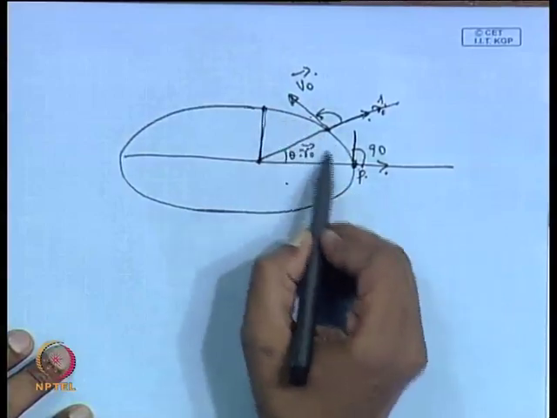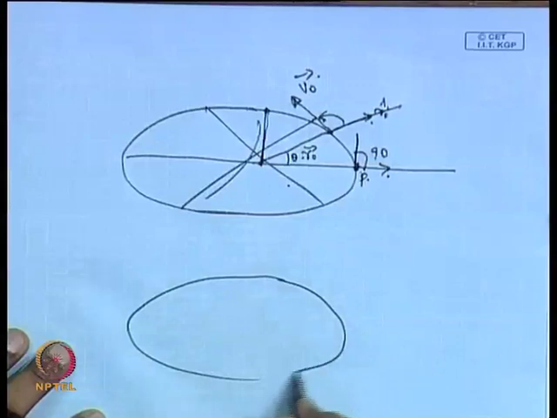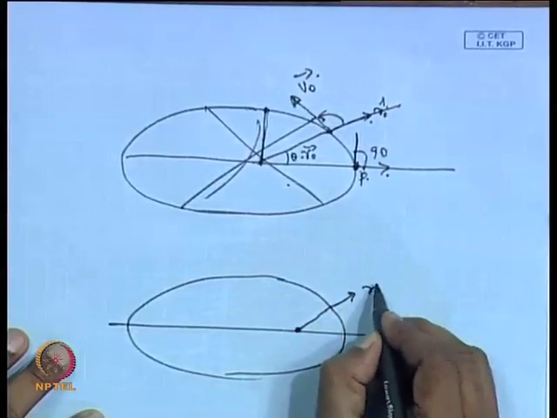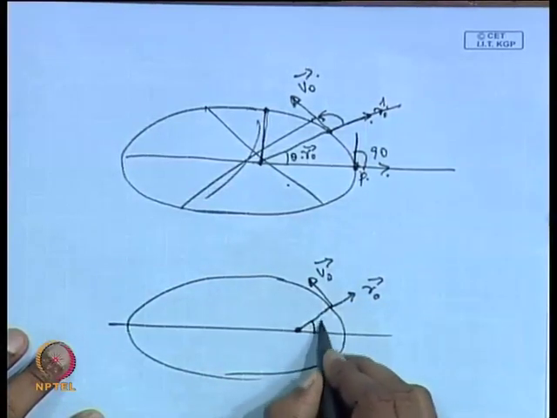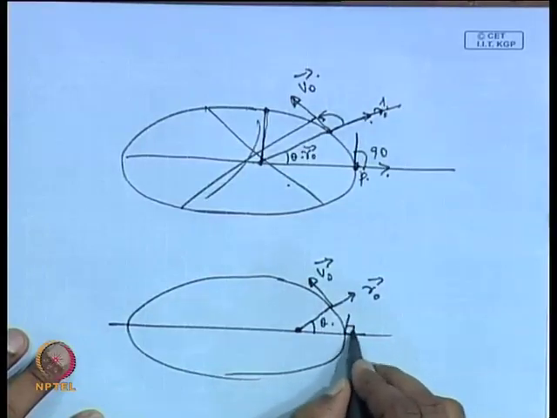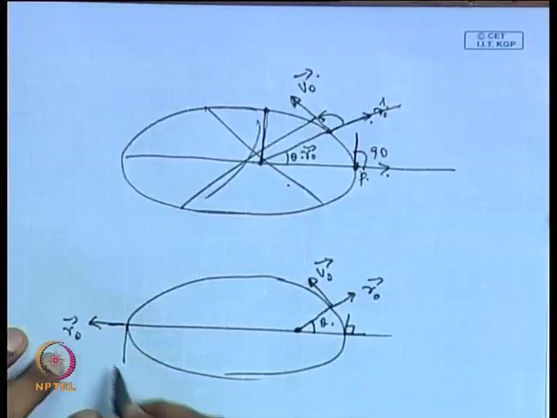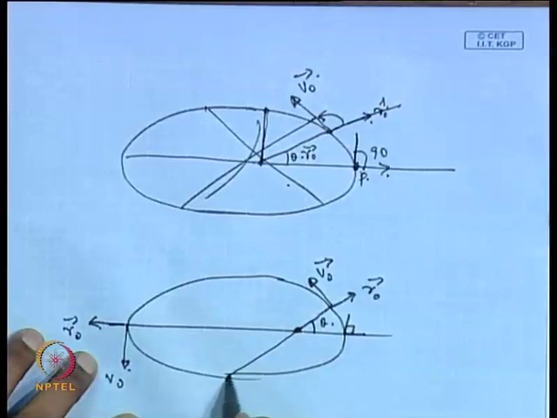The figure is not correct, let me make it a little fresh. This is the r 0 vector, and the v 0 vector is lying in this direction. This is angle theta. So, at this position this is 90 degree. If you go here, you can see that this is getting reversed, r will come here, and v 0 will go in this direction. On the other hand, if you take just the opposite of this, r is here and v 0 is in this direction.